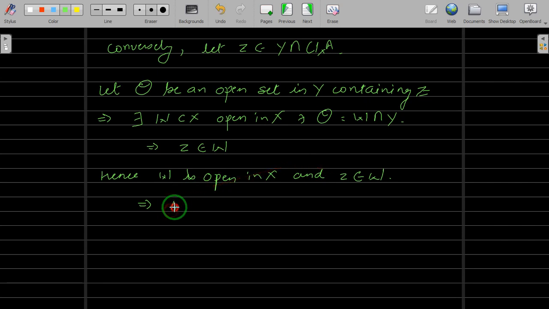This implies W intersection A should be non-empty, using the previous property. Now check what O intersection A is.